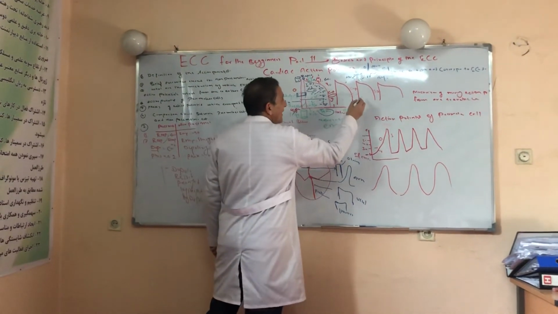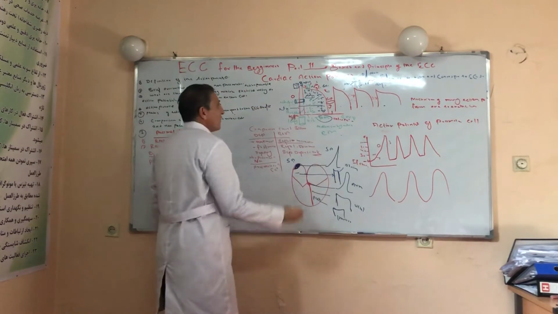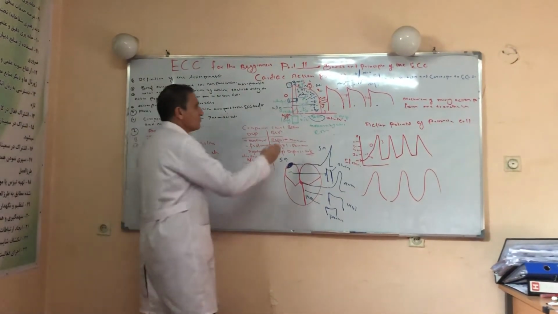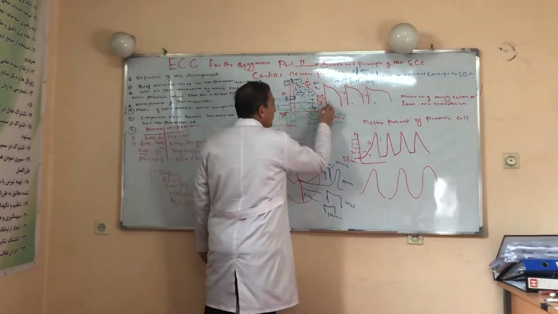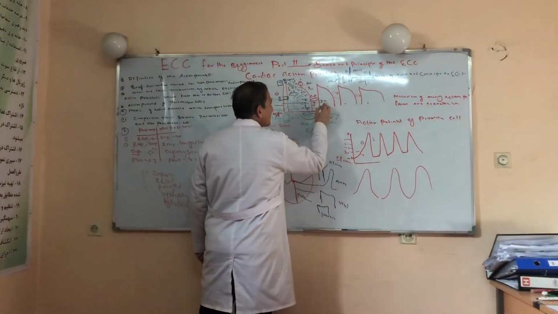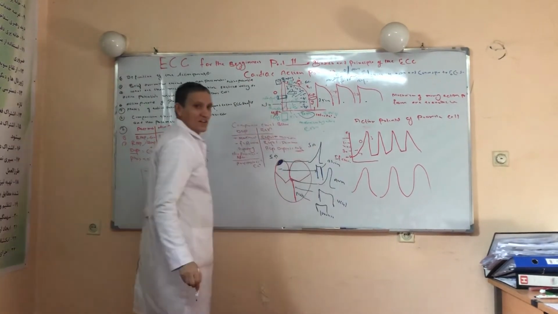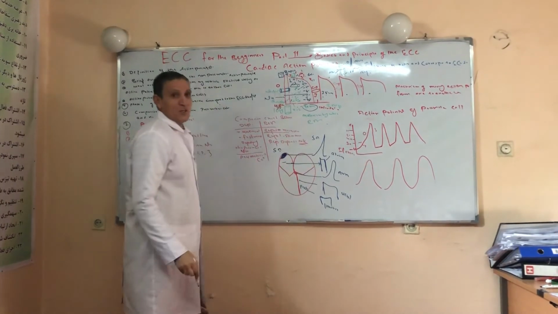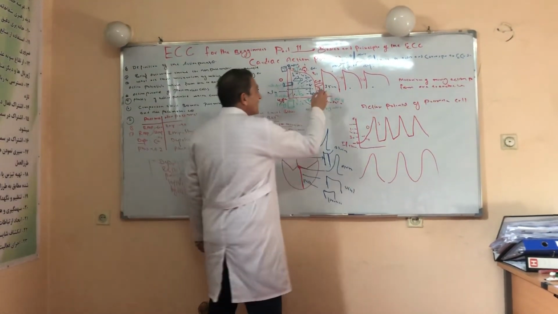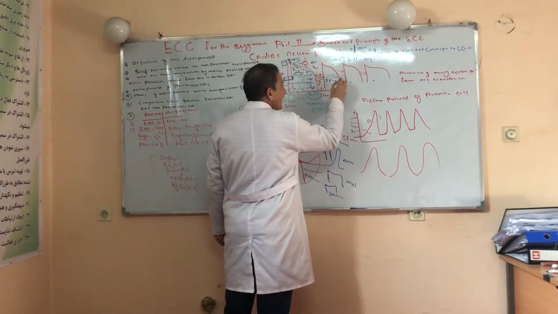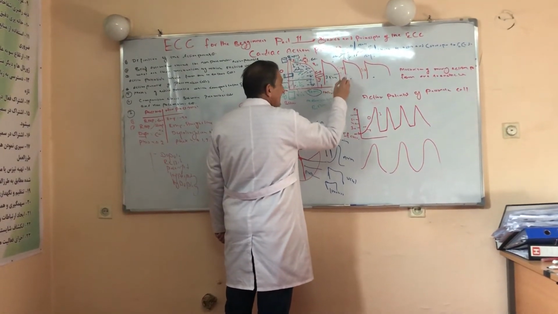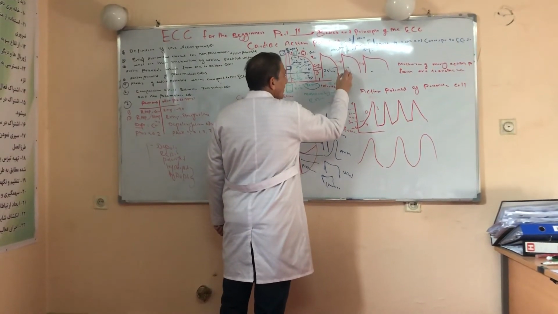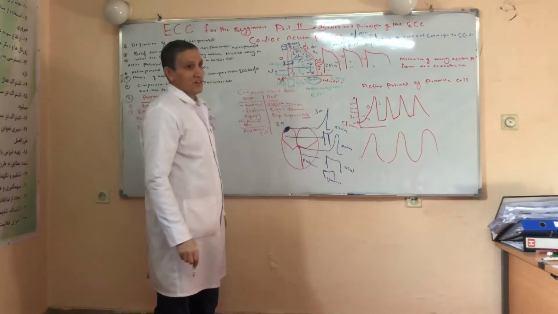Once this electrical force is produced within this cell, how does this electrical conduction move from one cell to another? Once the cell is depolarized, this depolarization leads to depolarization of the second cell. When the second cell is depolarized, the first cell is going under repolarization. Once the second cell is depolarized, the depolarization moves through the gap junction or intercalated disc from the second cell to the third cell. The third cell is depolarized, but the second cell is going under repolarization.